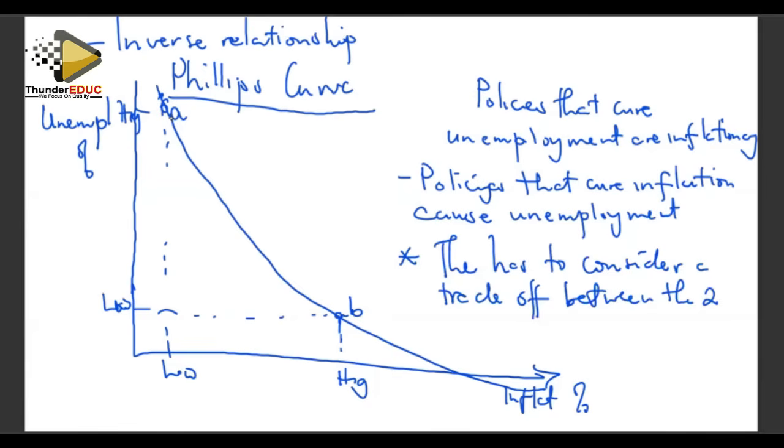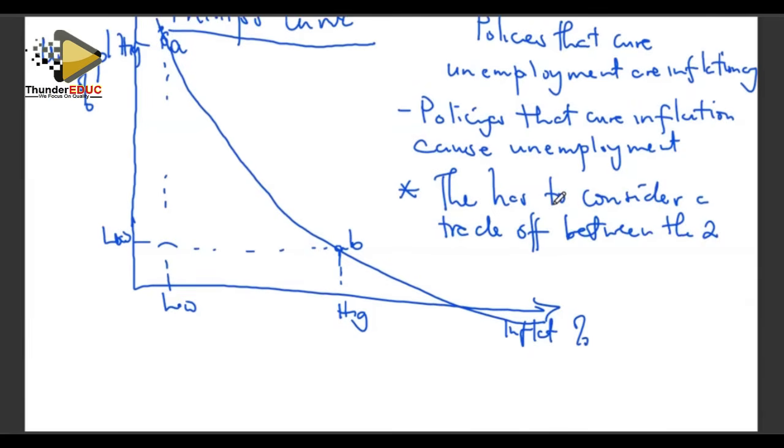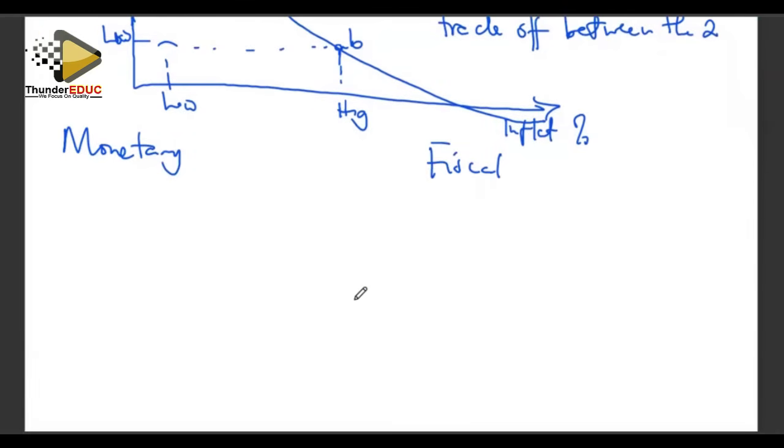What am I saying? Let's look at policies which are used to cure inflation. Right, when we want to cure inflation, we can use monetary policies, or we can use fiscal policy measures. Right, I'll just highlight on one monetary policy instrument, and I'll also maybe highlight on the fiscal policy, how it cures inflation and at the same time causing unemployment. Let's look at, for example, regulating money supply growth.